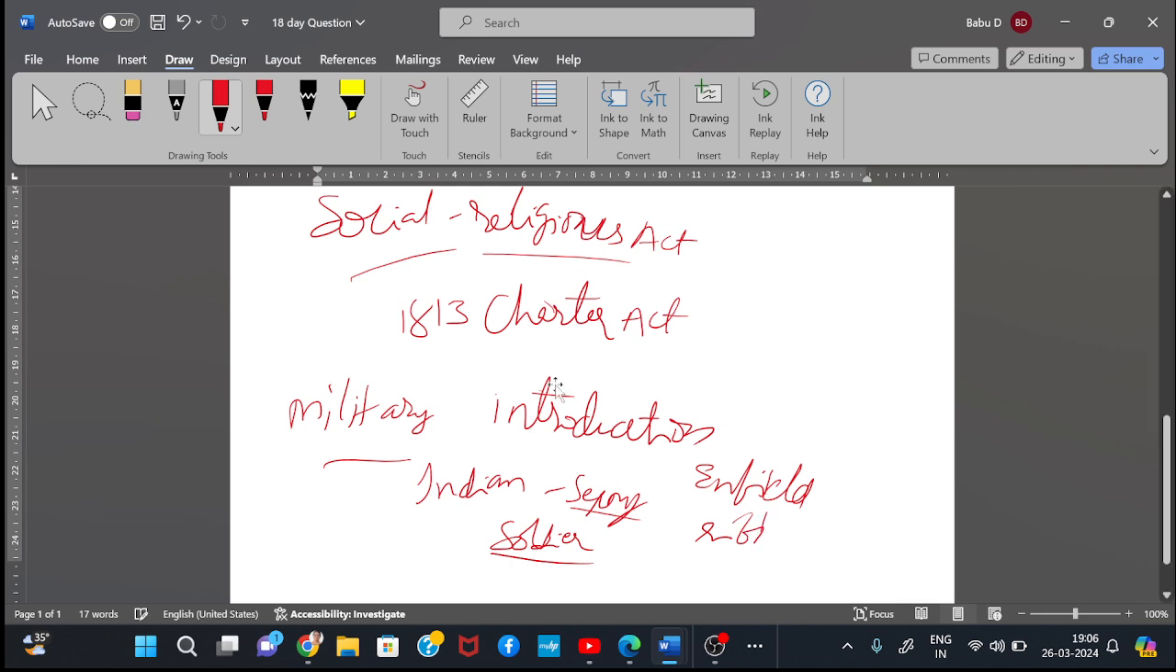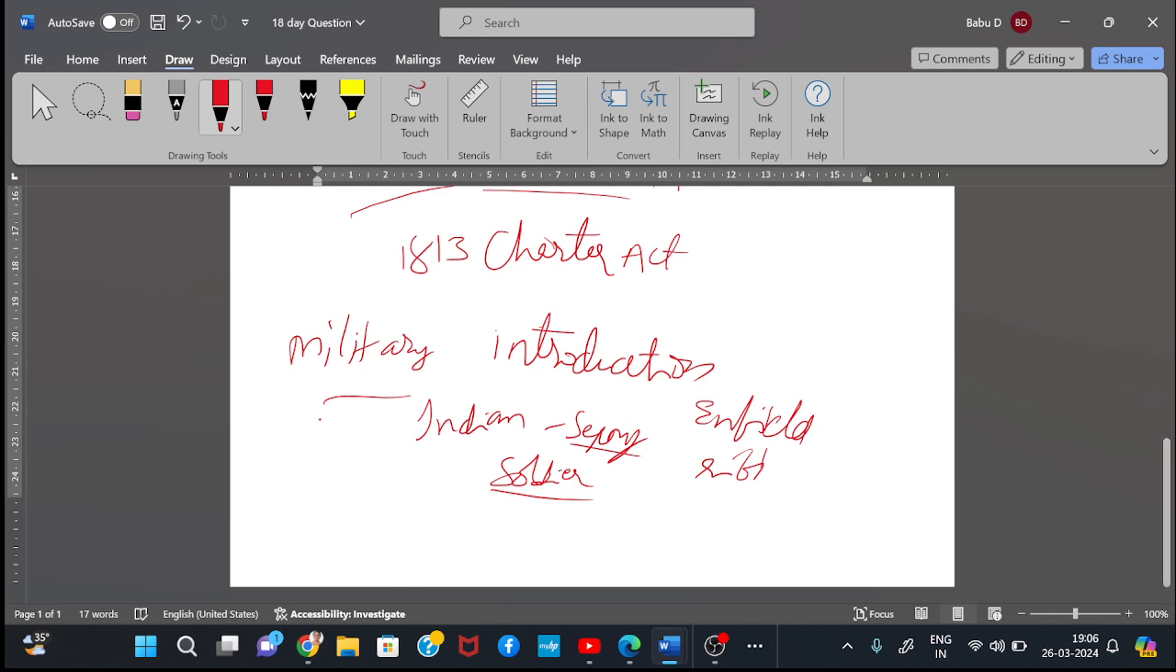And you need to mention one more point, that is the General Service Enlistment Act. As per this act, anyone who joined as a soldier had to work anywhere in the world. You have to work anywhere in the world, right.